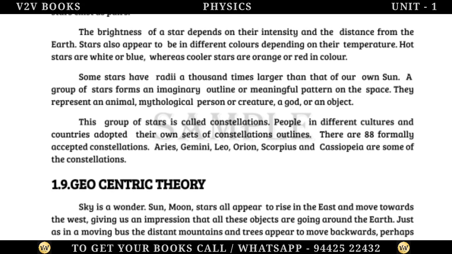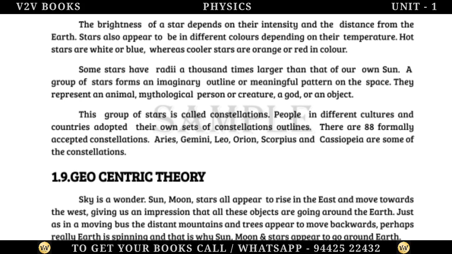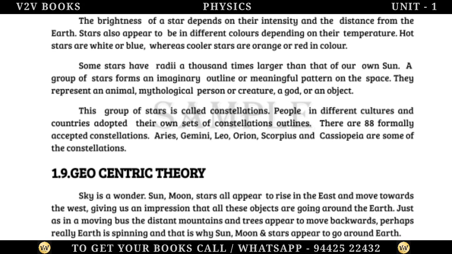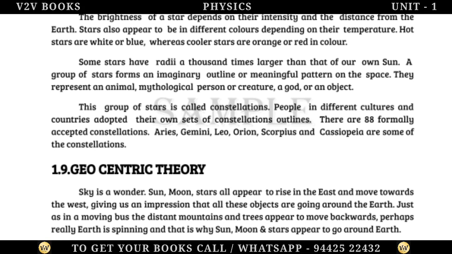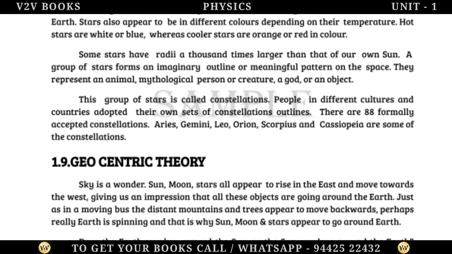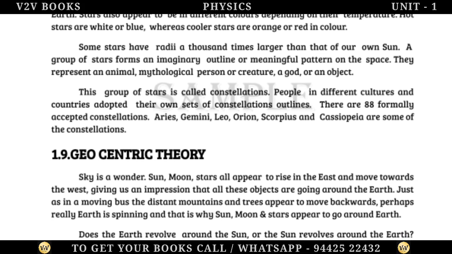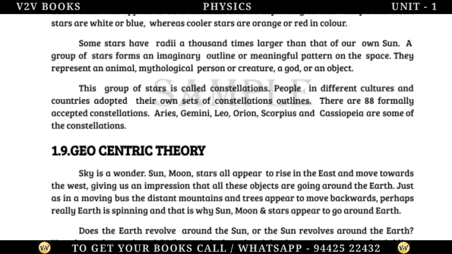People in different cultures and countries adopted their own sets of constellation outlines. There are 88 formally accepted constellations. Aries, Gemini, Leo, Orion, Scorpius and Cassiopeia are some of the constellations.